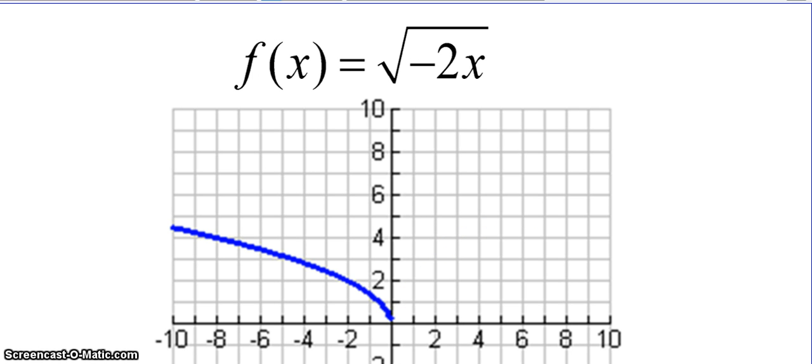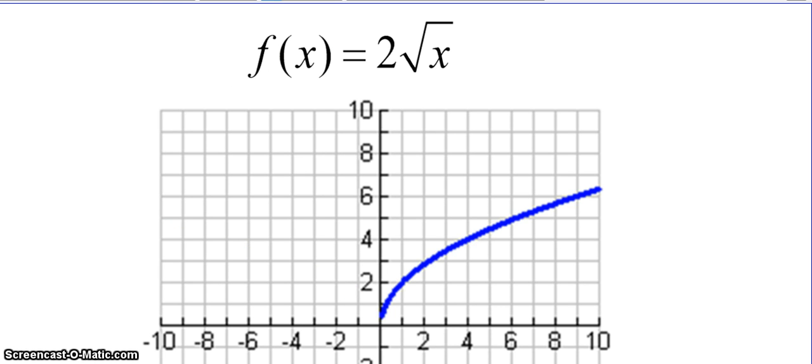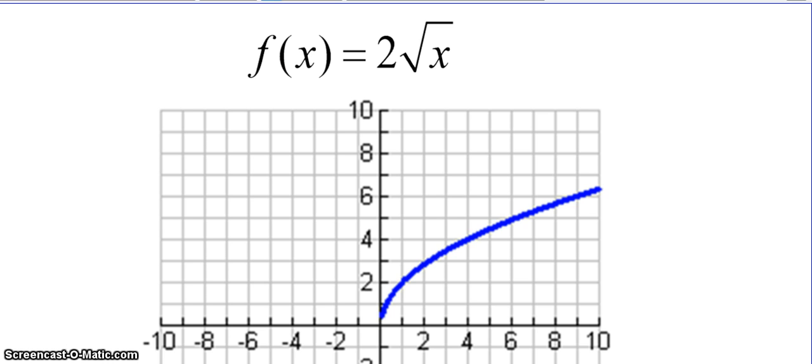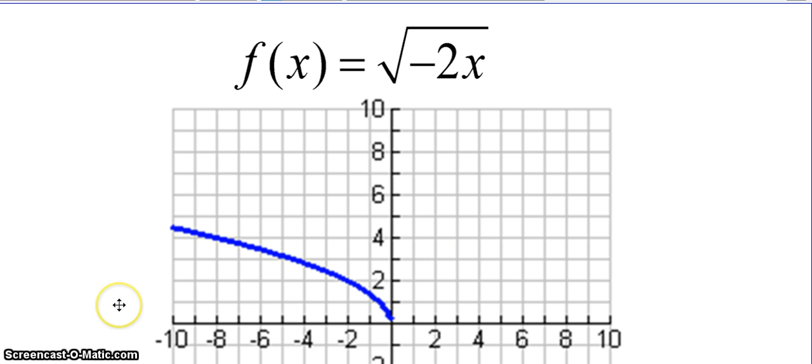Okay, here, if you understood correctly the change in this function, then that change is still occurring for f of x equals the square root of negative 2x, but now there is one other element added. So write down the description here. Pause the video. Do that.